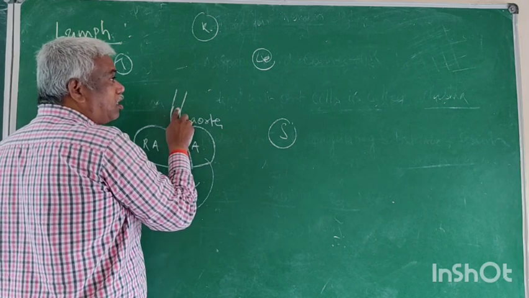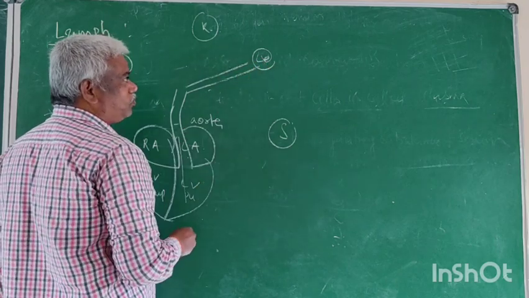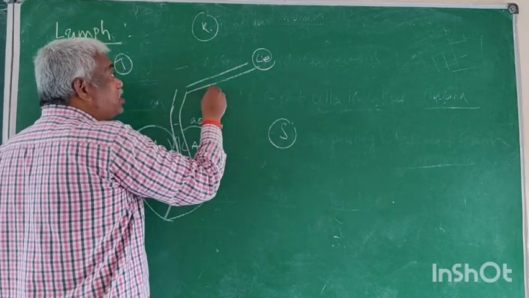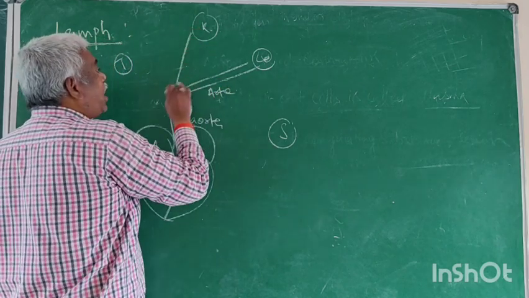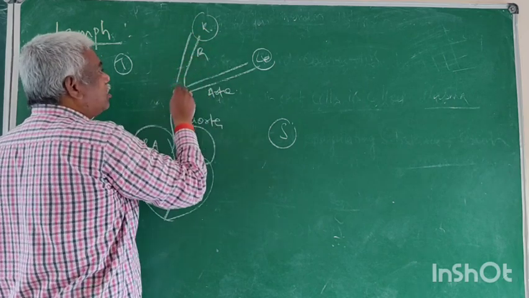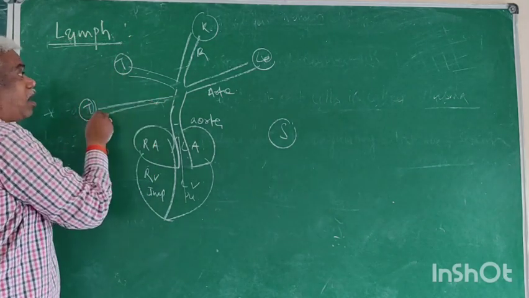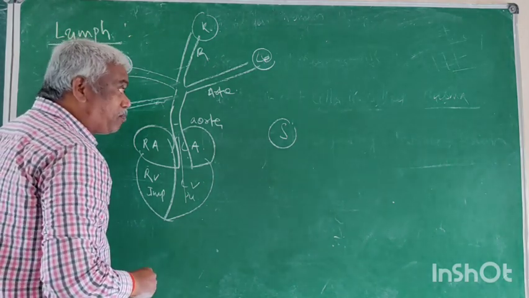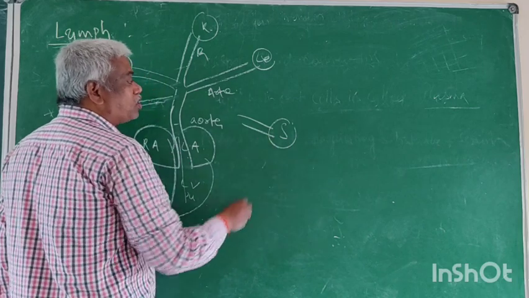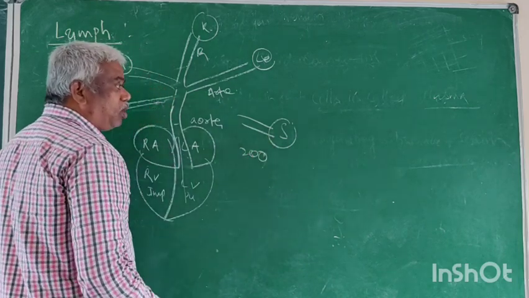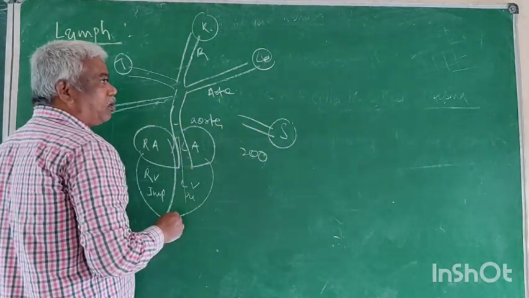But this aorta forms a branch which supplies blood to the liver. This branch of aorta is called an artery. Another branch is the renal artery, another the lingual artery, another the testicular artery, some gastric artery. Suppose 200 organs are there. All 200 arteries are the branches of the aorta.